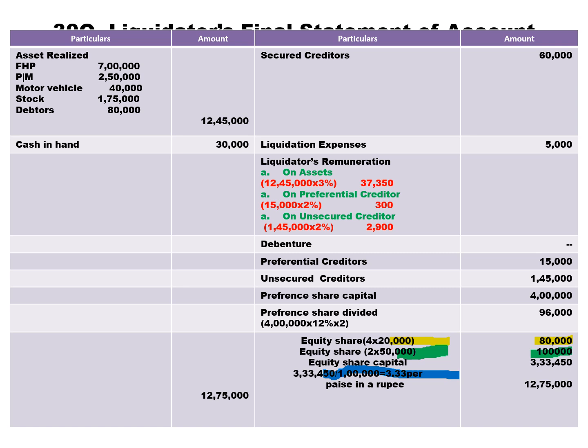That is 3,33,450 divided by 1 lakh. You pay 3 rupee 33 paisa per share. Where you need to repay 6 rupee, you are going to repay only 3 rupee 33 paisa.